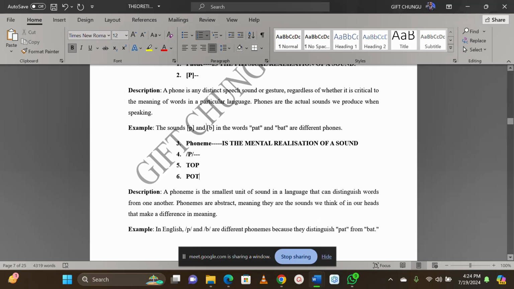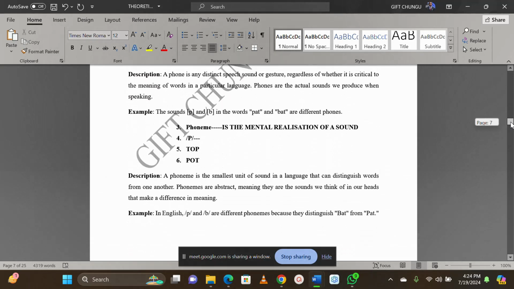That is why here they have given us part and but, meaning these are minimal pairs. They are telling us to say this one is different from this one. Immediately we change, where there is P we put B, and where there is B we put P, even the meaning of these words will change. We have but and part. That is now what we call phoneme.